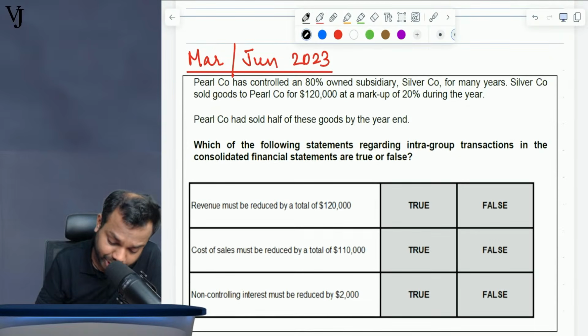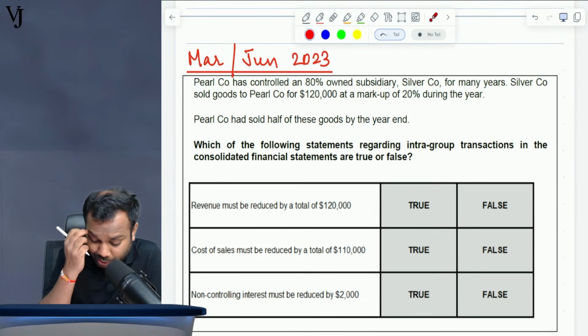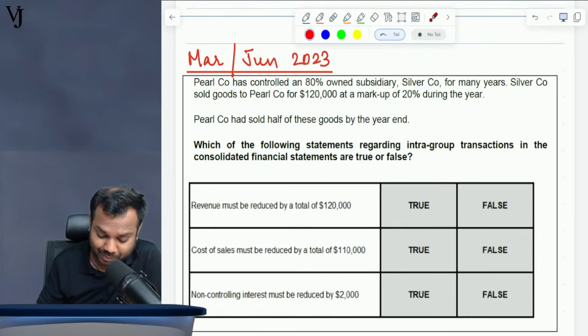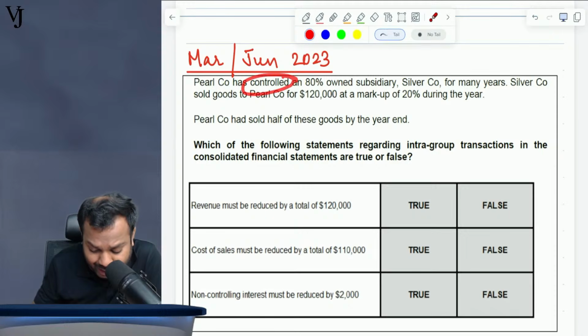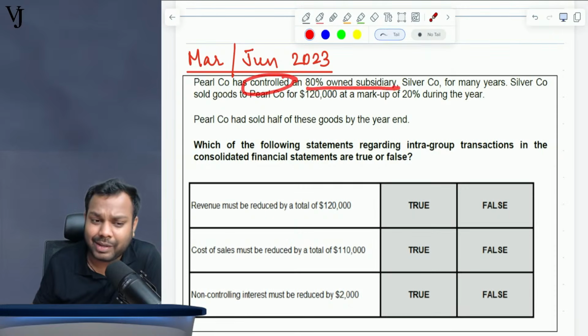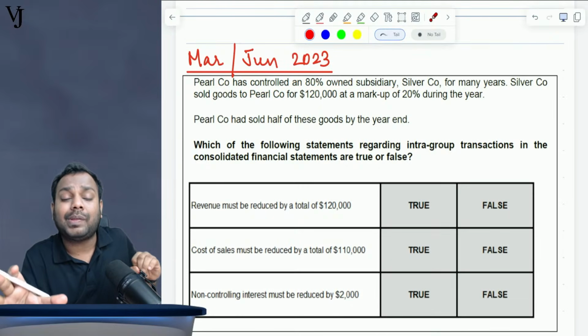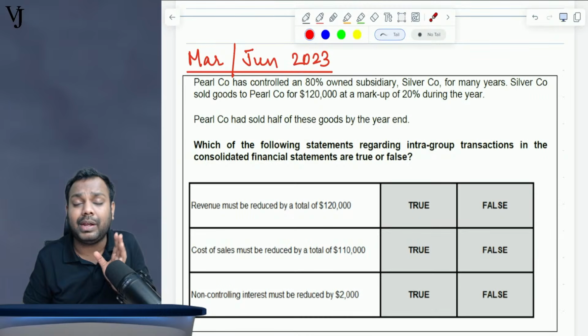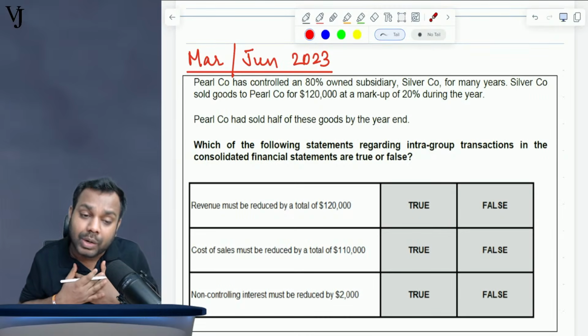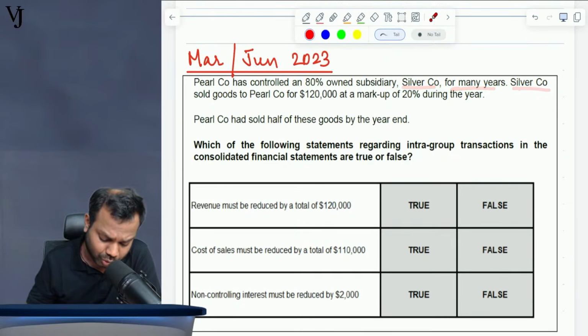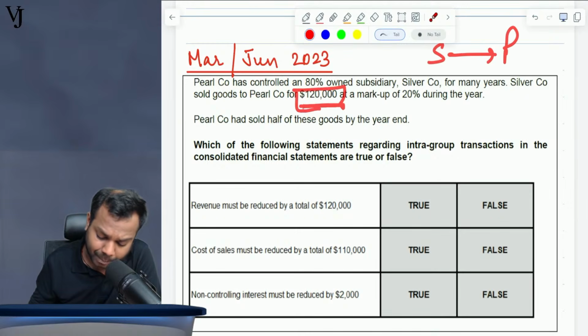Now, read the question. Pearl Company has controlled an 80% owned subsidiary. Is it saying 80% control? No, it says controlled an 80% owned subsidiary, a subsidiary in which I have 80% ownership. Silver Company sold goods to Pearl Company, which means the subsidiary has sold the goods to the parent, for 120,000 with a markup of 20%.